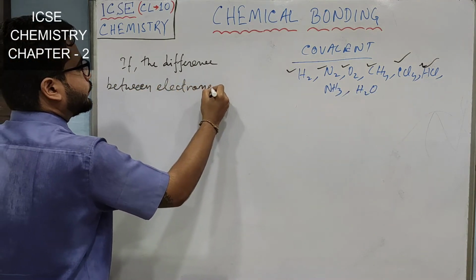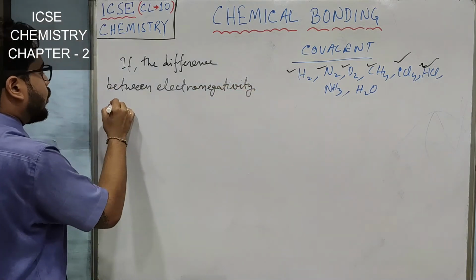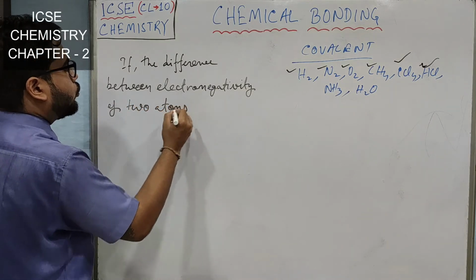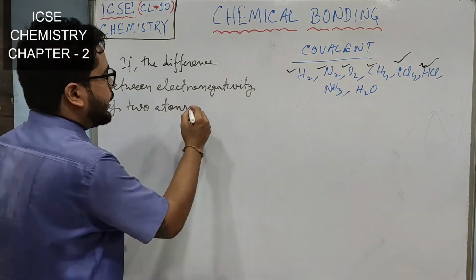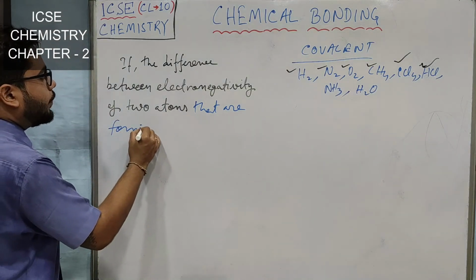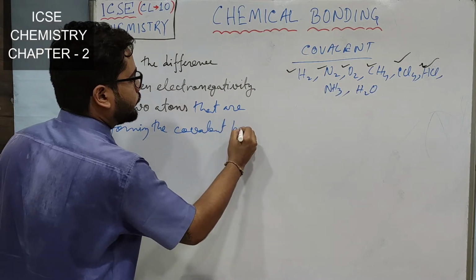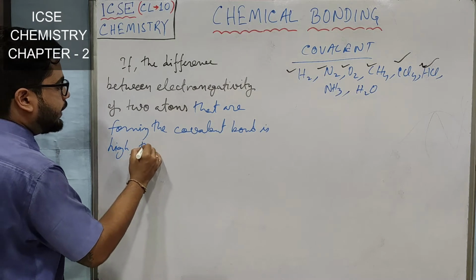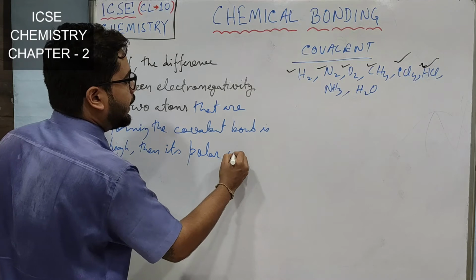If the difference between electronegativity of two atoms that are forming the covalent bond is high, then it's polar covalent bond.